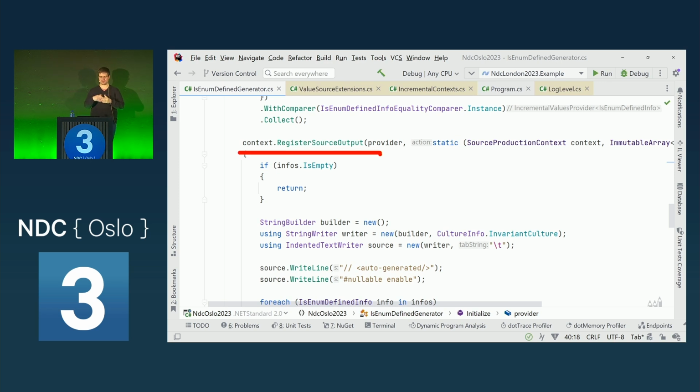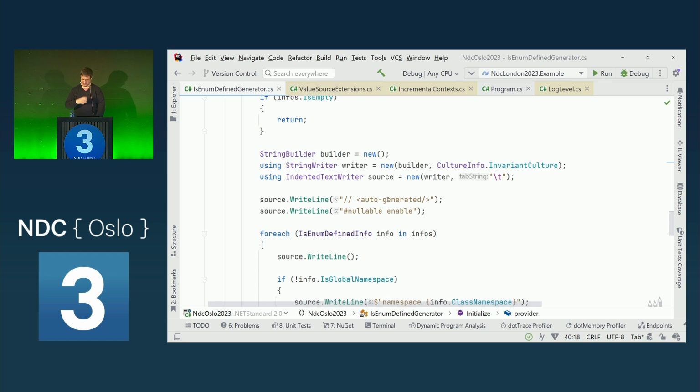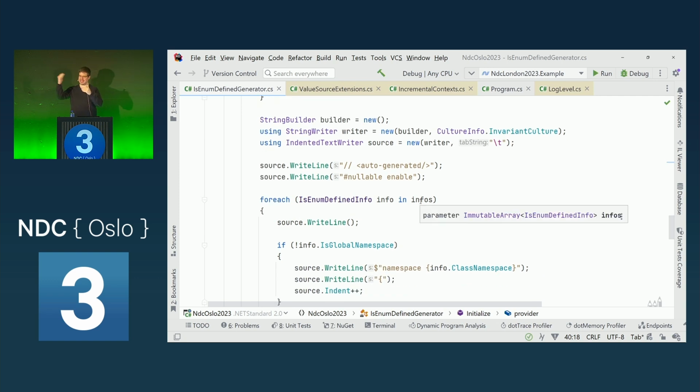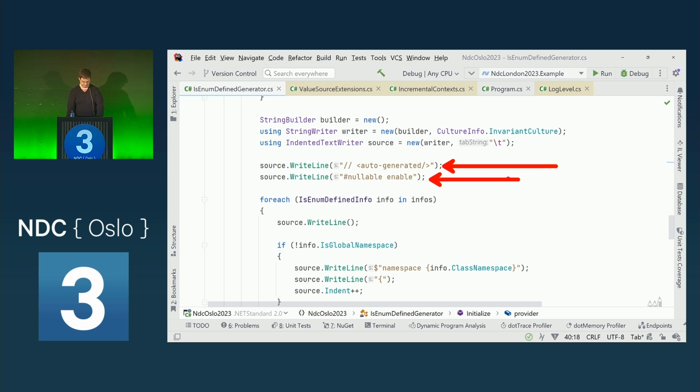The final step is the register source output. This is then what actually creates the documents and the strings. There are various methods to assemble this string. I'm using a string builder here and wrapping it in an indented text writer, because you can do nice indentation with that. And basically now create the document line by line for the compiler then to compile. So we start with an attribute. I also like to always enable nullable annotations for these documents.